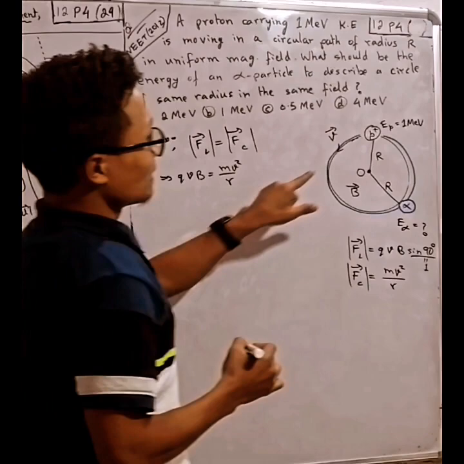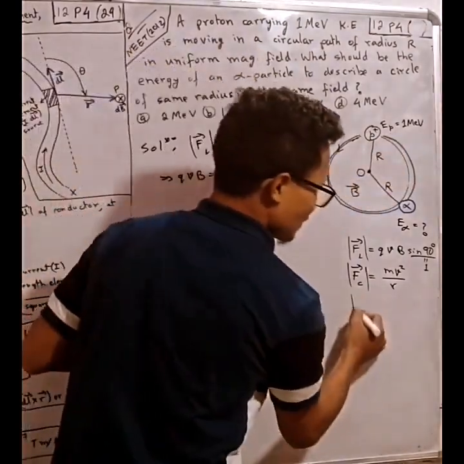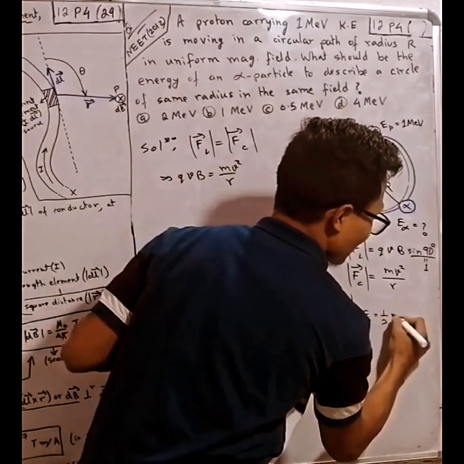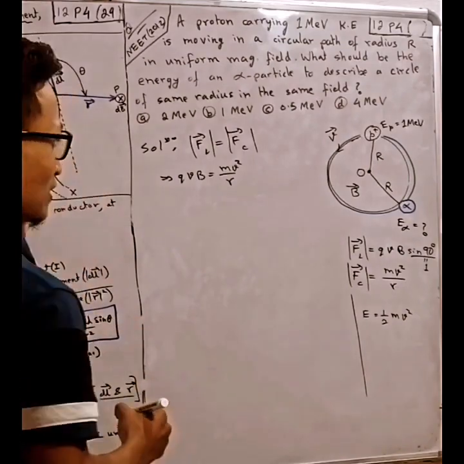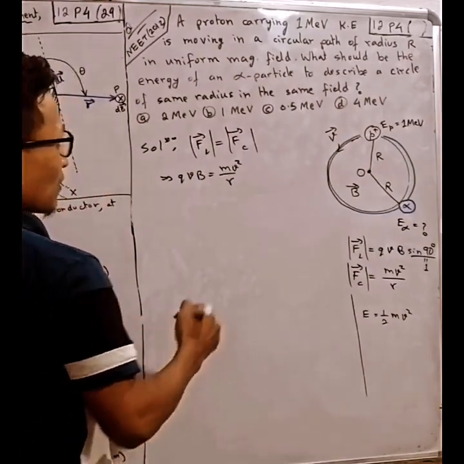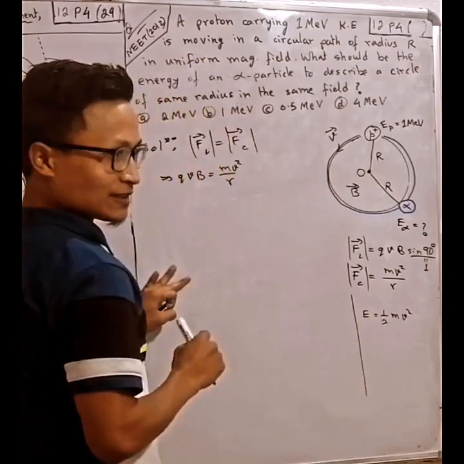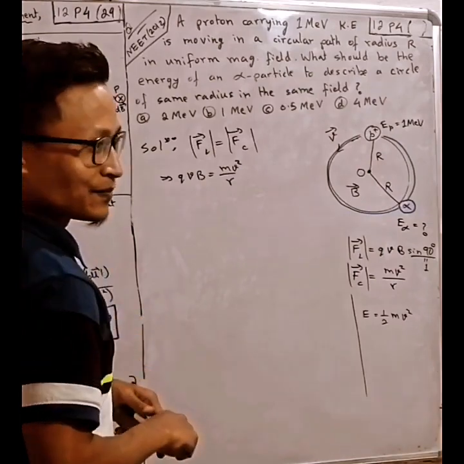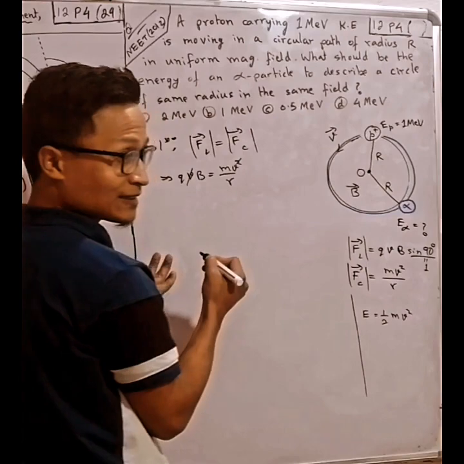We need to find energy. We have discussed earlier that energy is half mv square. Now we need to put this energy E in this equation. So what shall we do? Here v cancels.